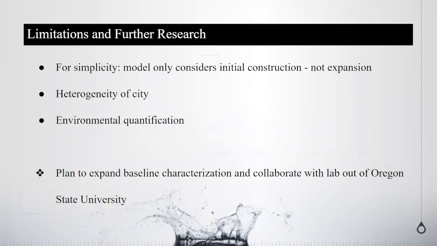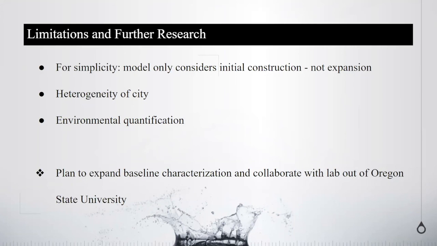Now I'm going to talk a little bit about some of our limitations and some further research we're doing. One of our major limitations is we only look at the initial construction of one wastewater treatment plant. We don't look at expansion. We don't look at long-term development of the city. Also, we look at a random city, a generic city, and so we don't account for much heterogeneity.